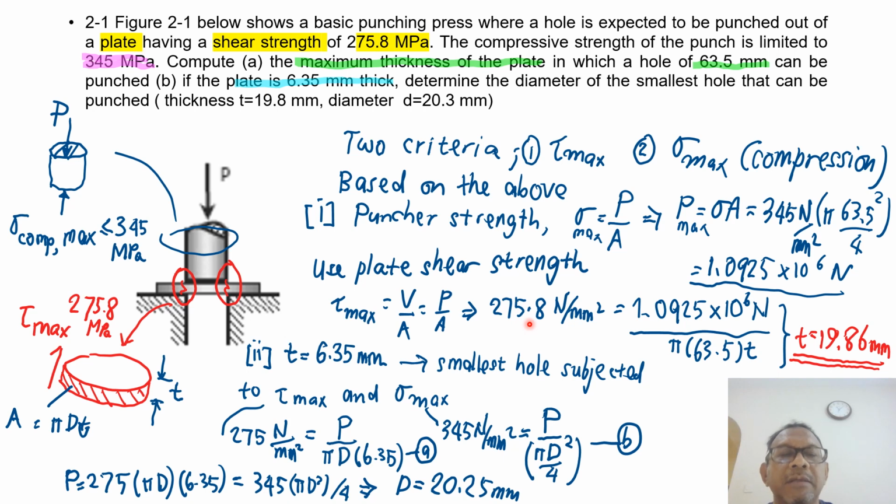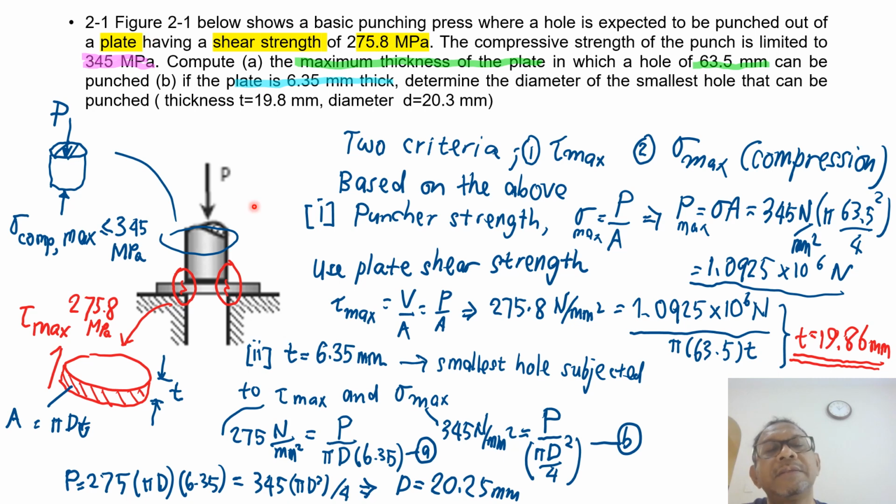This is the stress that we need to overcome in order to push the plate through. So 275.8 equals P, 1.095 times 10 to the power of 6, divided by A. A is pi d t, with d the diameter and t the thickness. From this, we can calculate t, which equals 19.8 millimeter.